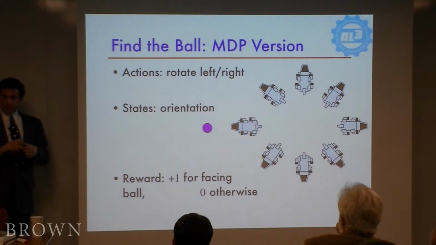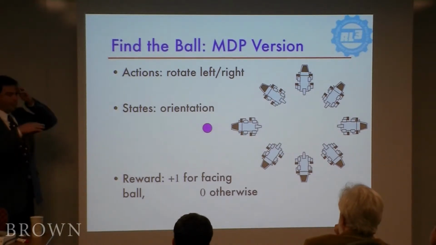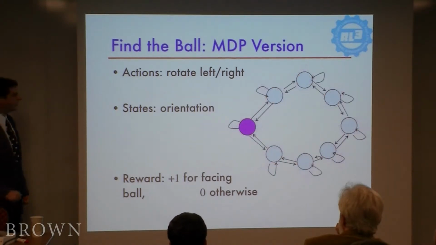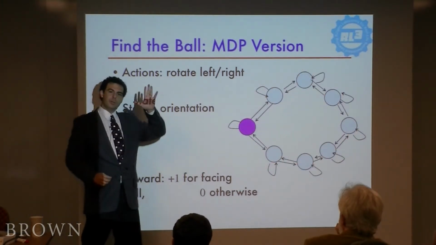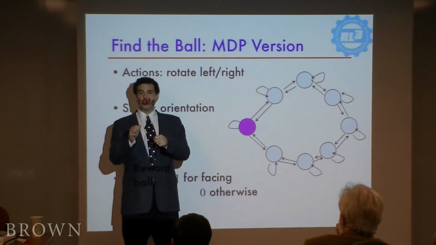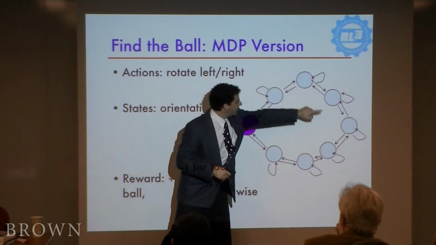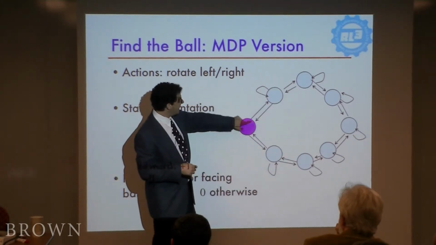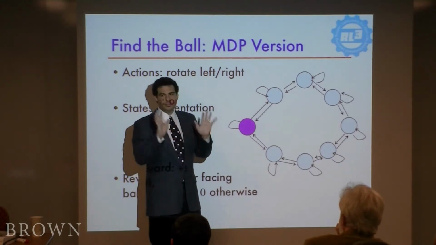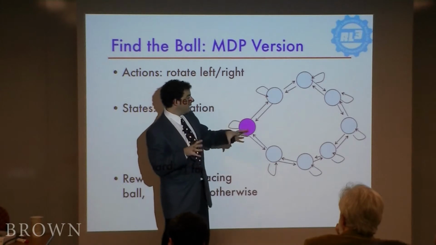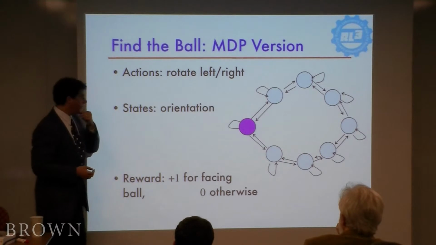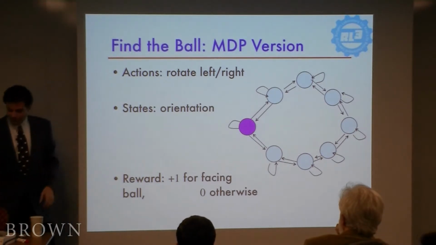So in case this wasn't clear so far, we can map that dog finding the ball problem to a Markov decision process. In fact, that's more or less what we did. We can think of all the orientations of the dog in space as corresponding to different states, and the actions that it can take, left and right, correspond to transitions as it sort of moves around this circle of which way it's facing, and there's one, in this case, distinguished state that has positive reward, and all the other ones have either a small cost for moving or just nothing. Okay? So we can frame questions about behaving in the environment as Markov decision processes, and then think about what it means to derive optimal behavior in them.